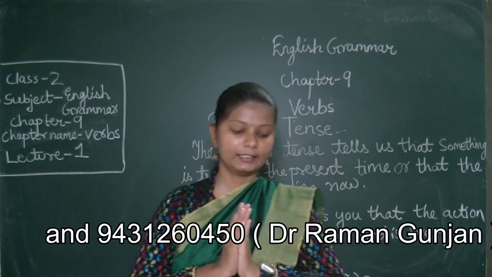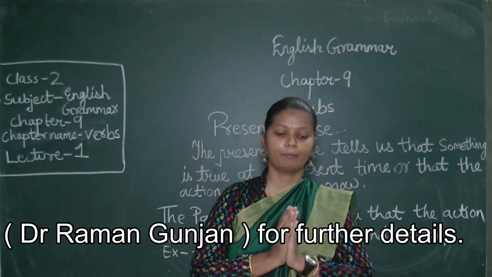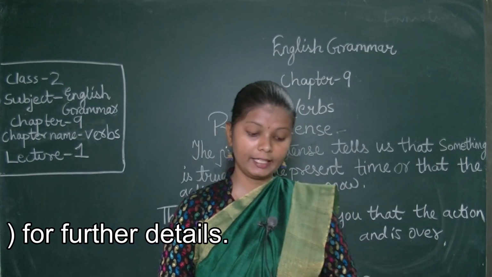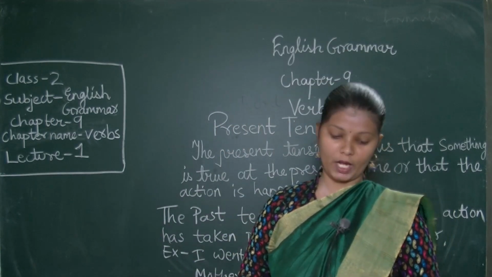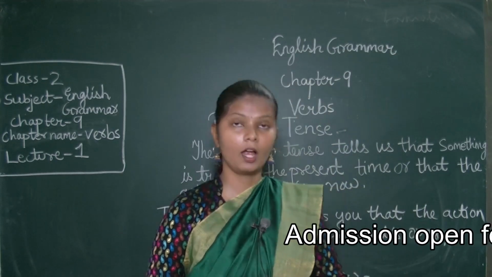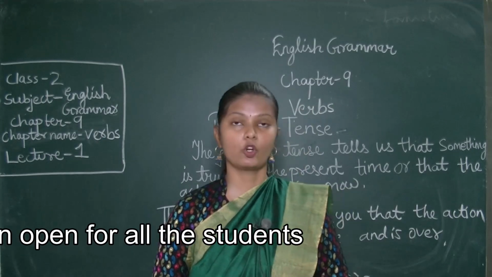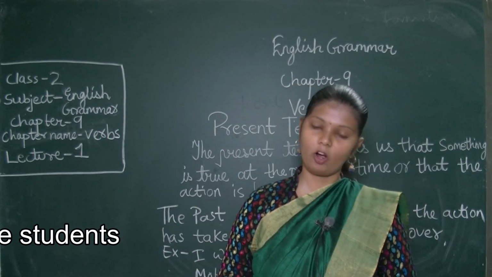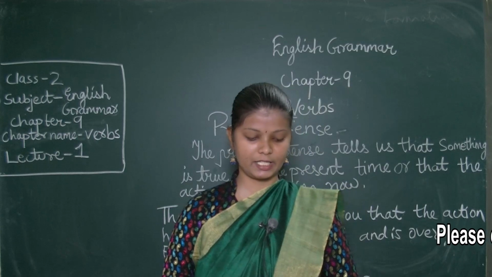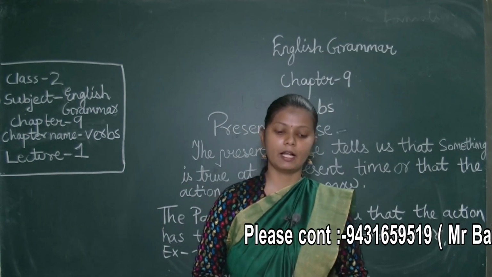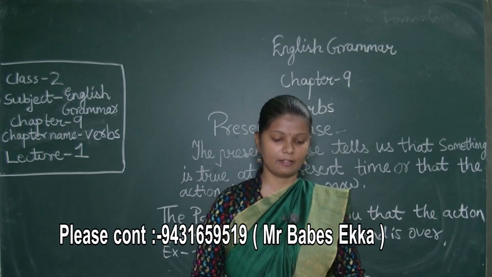Number 1, Sam is riding a bicycle. Tina is skipping with her rope. Mary is flying a kite. Joy is skating on the pavement. Ronit is building a sand castle.